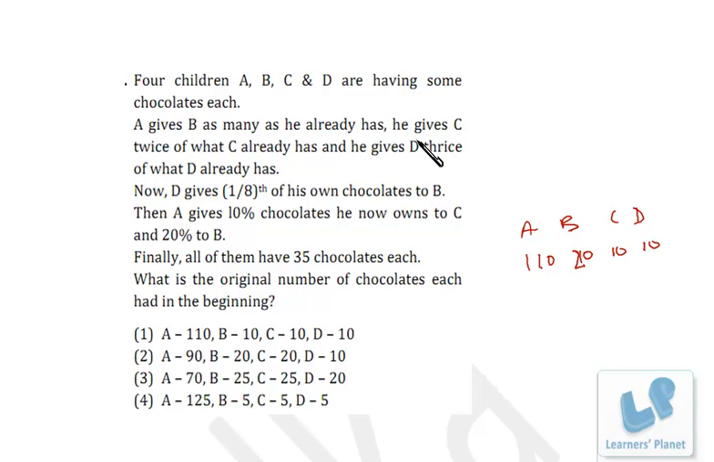Okay? And he gives C twice of what C already has. That means he is giving now 20. So it's 30. After that, D thrice of what D already has. That means 30 is given. So now it is 40.